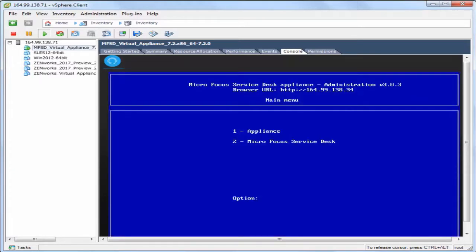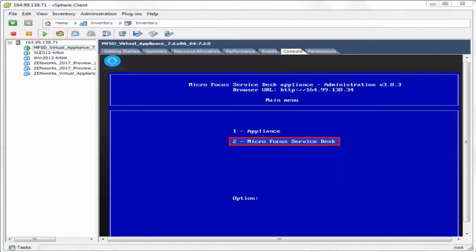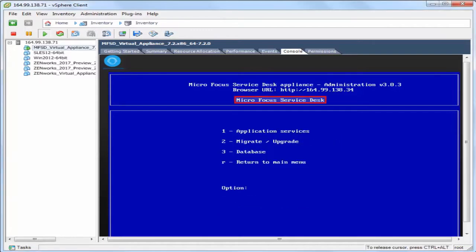After installing Service Desk, the URL and main menu are displayed. Choose 1 to reconfigure appliance settings. Choose 2 to configure Micro Focus Service Desk.